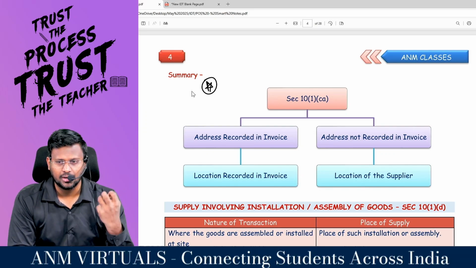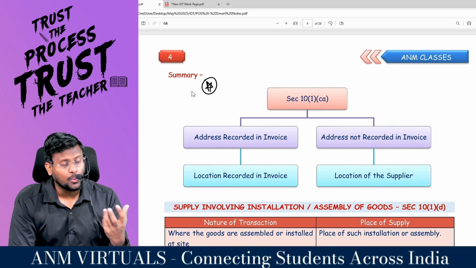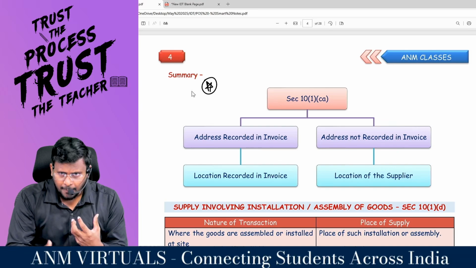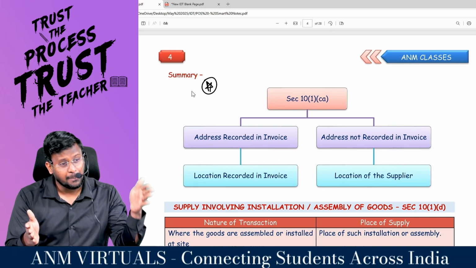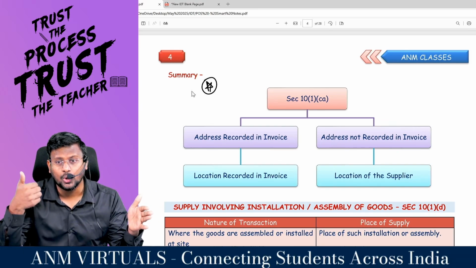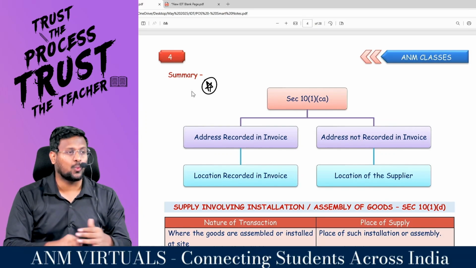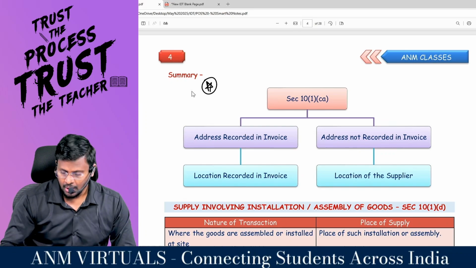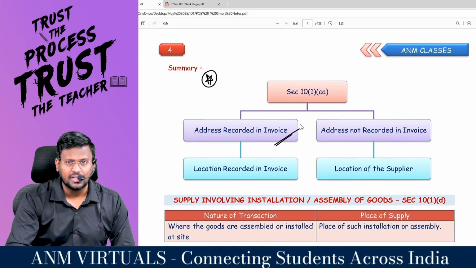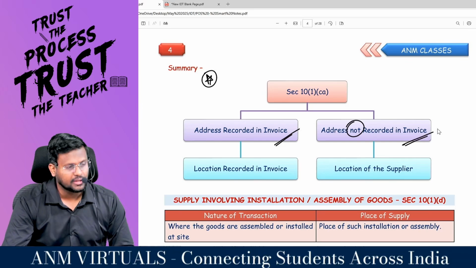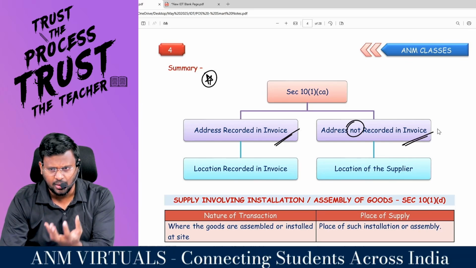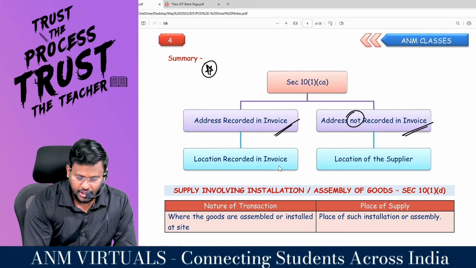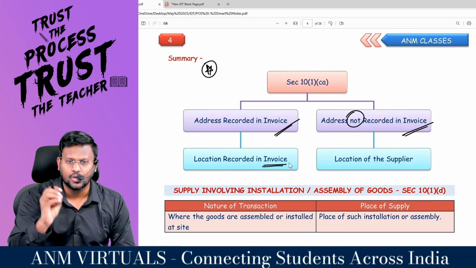Purchase over the counter. Sometimes the person who is going to purchase may go to another state and purchase the goods and he may return to the original state. In that circumstance, what should be the place of supply is the question. You have to check the invoice. You have to check whether the address is recorded in the invoice or not. If the address is recorded in the invoice, the location recorded in the invoice should be the place of supply.